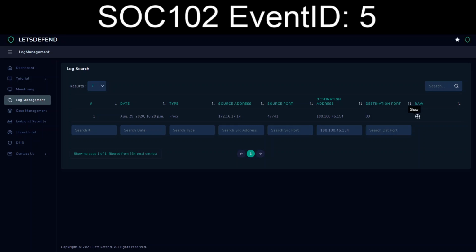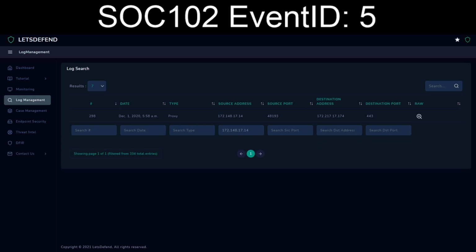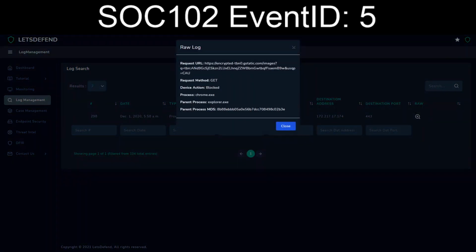Now, the interesting aspect, and I will probably have to bring it to Let's Defend's notice, is that we have actions going out, but this is a GET from Chrome to pull down some sort of image.